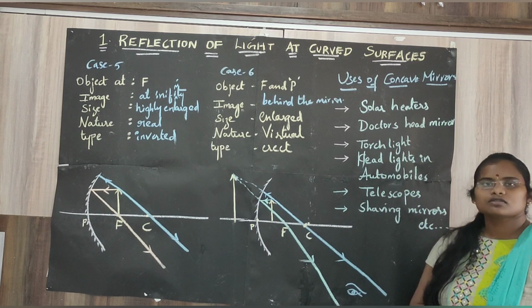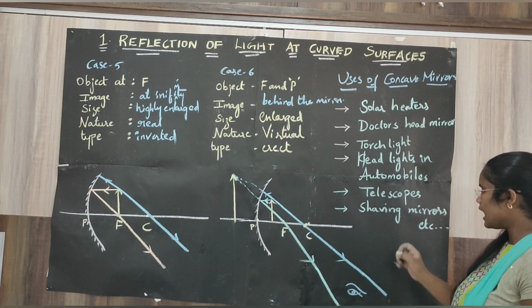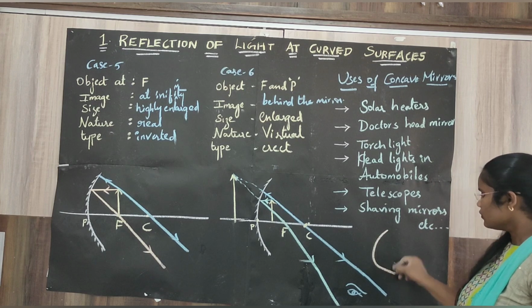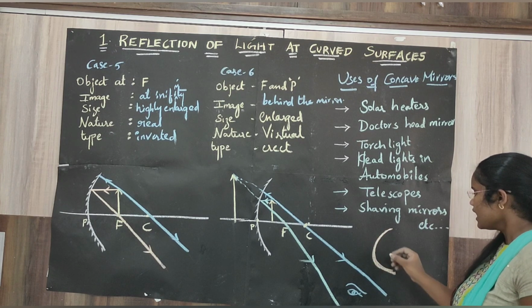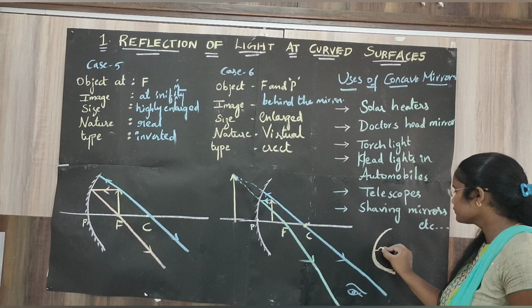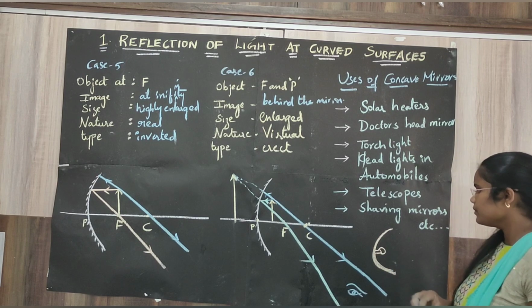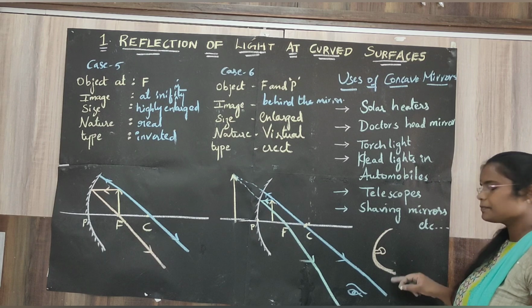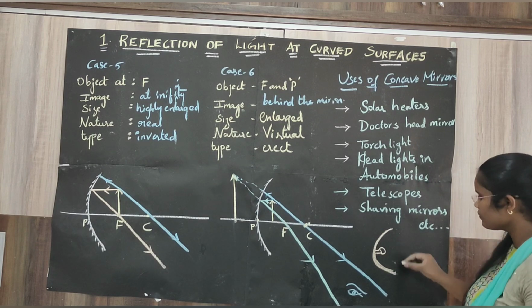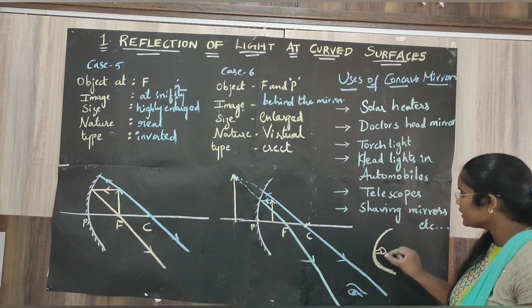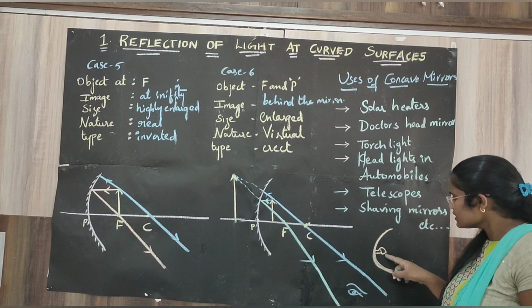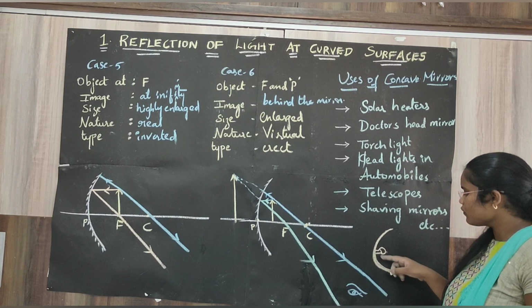And torchlight. How does a torchlight or car headlight look? You will find a surface like this, and the bulb is placed at the middle of it, and this inner surface acts as a reflecting surface. Why the bulb is placed here is that this is nothing but the focus.